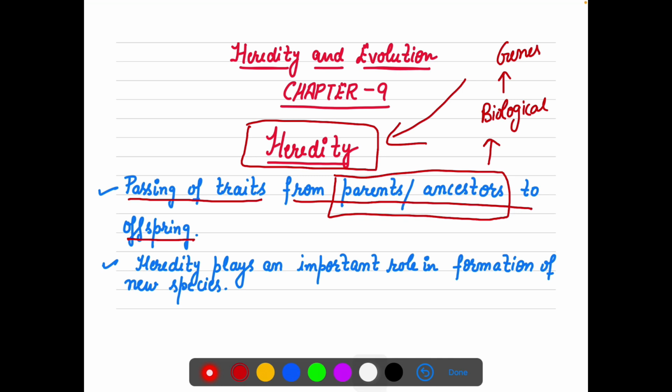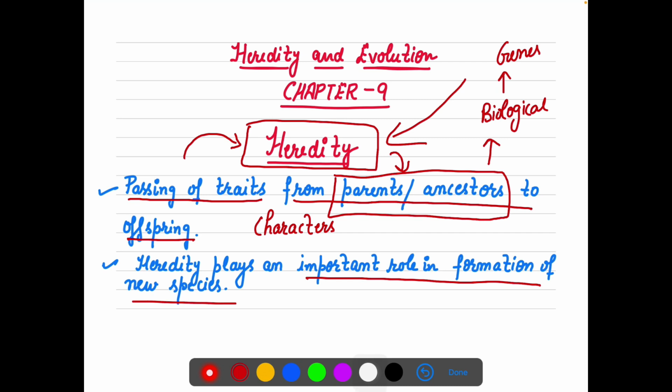So when we say passing of traits, or passing of characters, it means those characters which are passing from parents to the offsprings, and that terminology is known as heredity. When your characters, your traits, come from your parents, that is known as heredity. And it plays a very important role in the formation of new species, right?